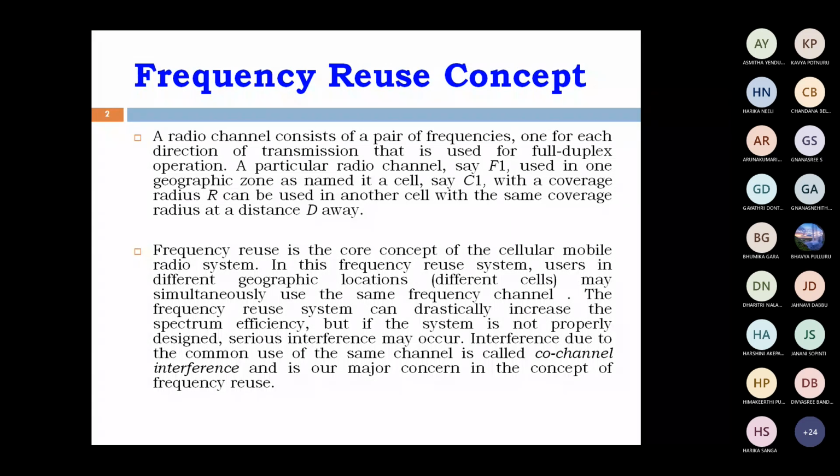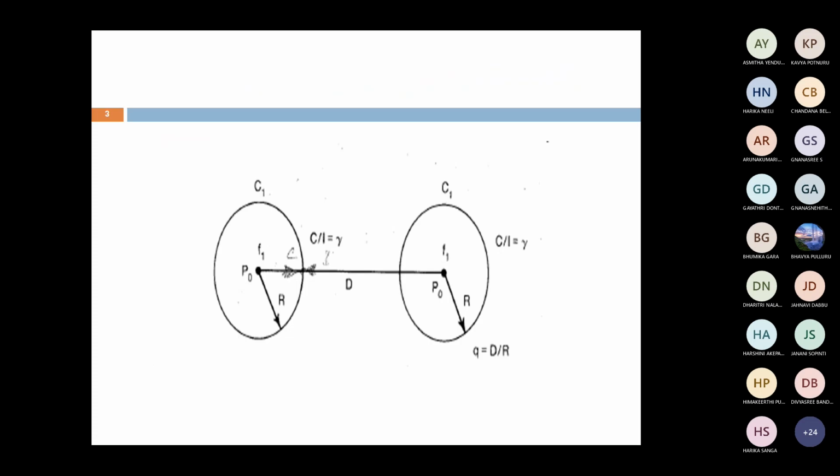Suppose the same frequency is used for adjacent cells also; we get co-channel interference. What is meant by co-channel interference? We are using the same frequency in both cells. At the time of the mobile unit moving from one cell to another cell, the call will be dropped due to interference problems. See this picture representation of two cells. This is C1, and this is also C1, the same frequency in two different cells. D is the frequency reuse distance. Each cell radius is capital R. The power is P naught and the frequency is F.